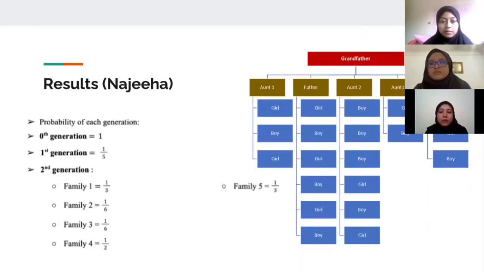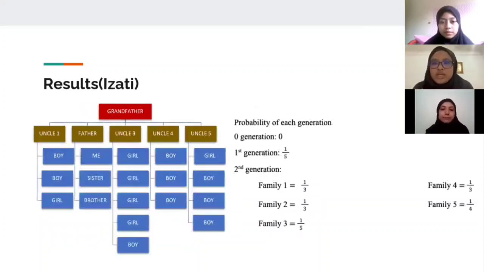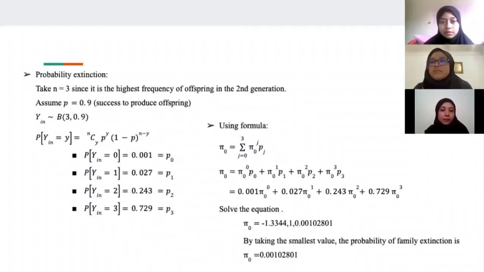For Najihah's family, we can see that the frequency is n equal to 3. For Sabrina, the frequency is also n equal to 3, and Izzati also has n equal to 3. We can conclude that the probability of extinction for n equal to 3 is the same for Sabrina, Najihah, and Izzati. We assume p is equal to 0.9, calculate using the binomial to obtain the values of P0, P1, P2, and P3, and substitute into the extinction theorem. Then we get 0.00102801 as the probability of extinction.